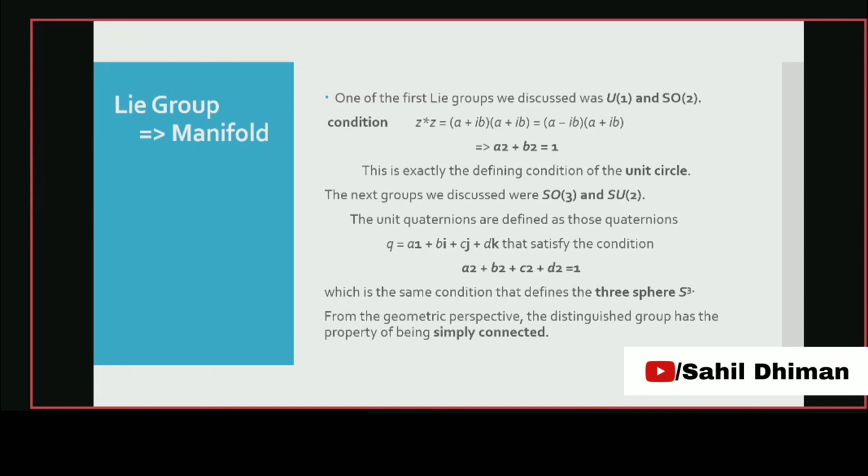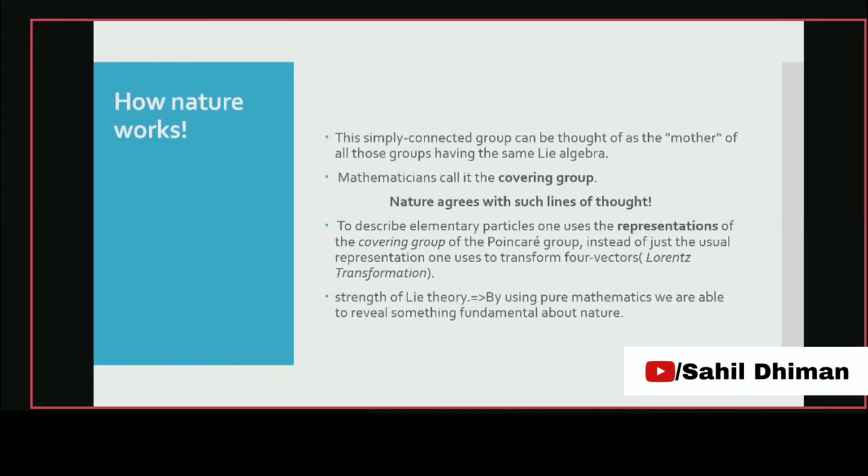So U1 and SU2 are simply connected groups. Simply connected groups can be thought of as the mother of all groups having the same Lie algebra. These are more fundamental than the other groups.